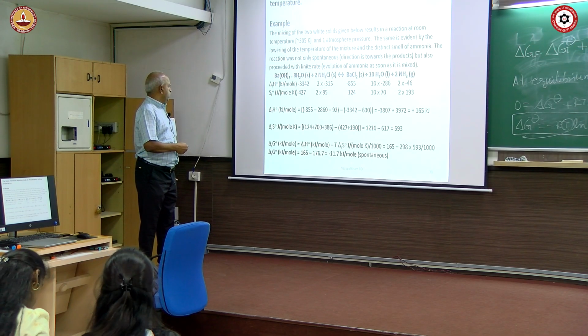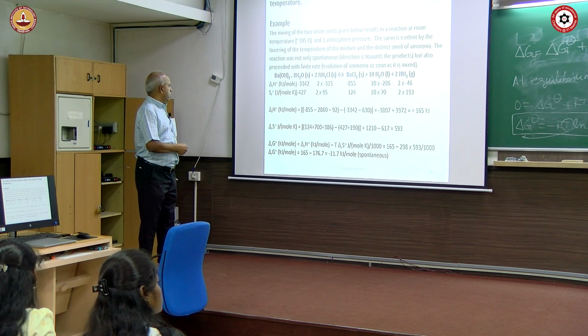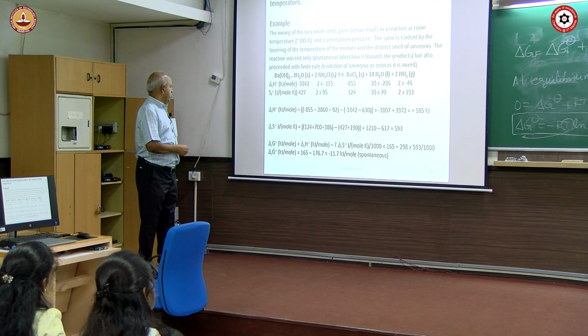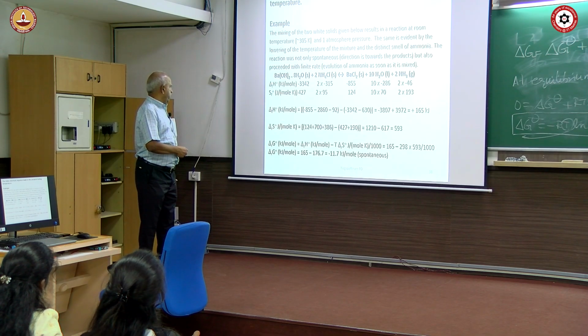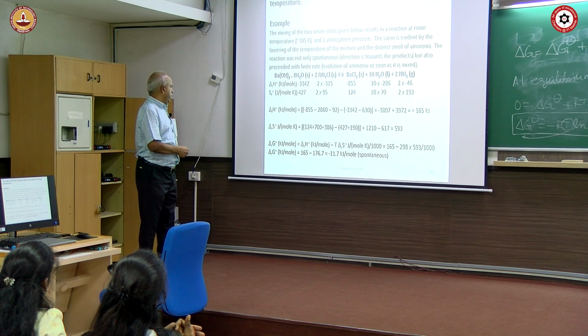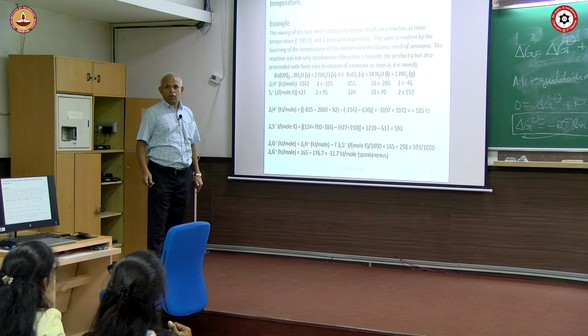of formation, you find that the delta H of this reaction you can actually calculate. You can calculate the delta H of this, it should be reaction, not formation. You can calculate these numbers and you will find that the overall free energy change is minus 11.7 kilojoules.